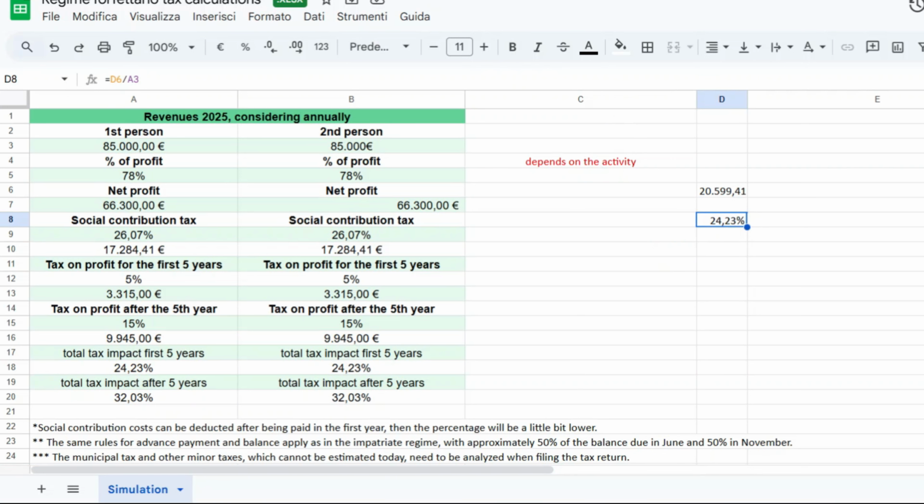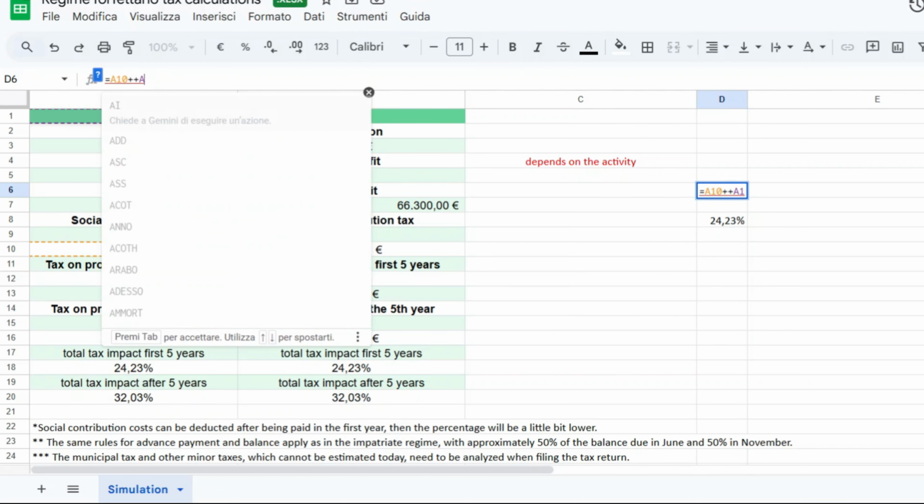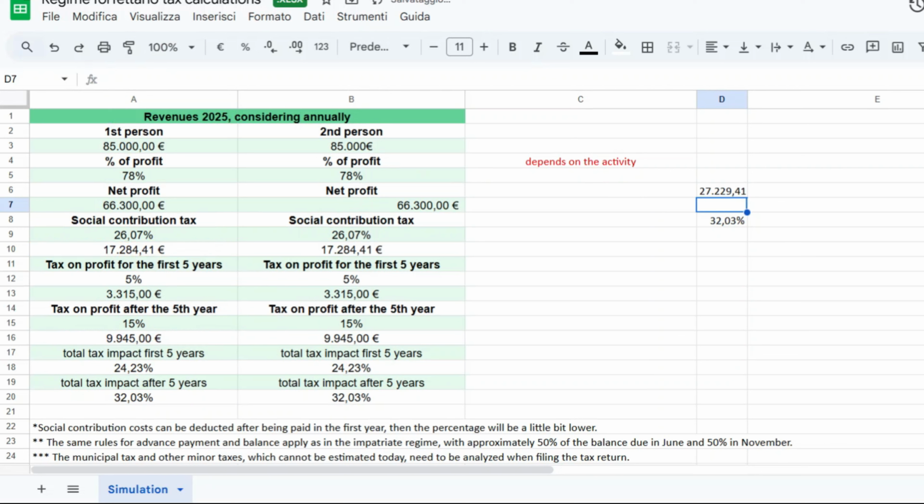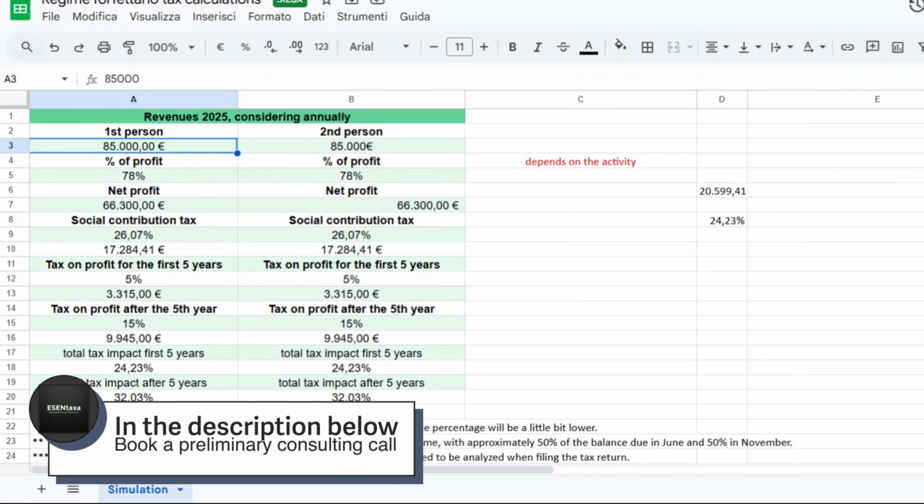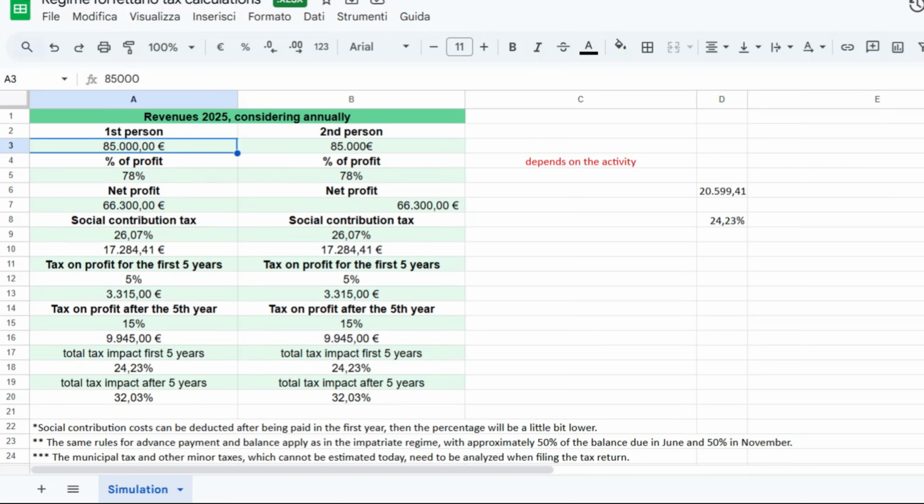The only thing with this tax regime, unfortunately, is that after 5 years you have to pay 15% of taxes. So this will be a little bit higher. This would be exactly 32% after 5 years. But please note that this is not a company. This is you as an independent. So you know that if you earn 10, 25 goes to the government and the rest is all yours. Okay? The same logic applies if here I would put 10,000 euro, etc., etc.